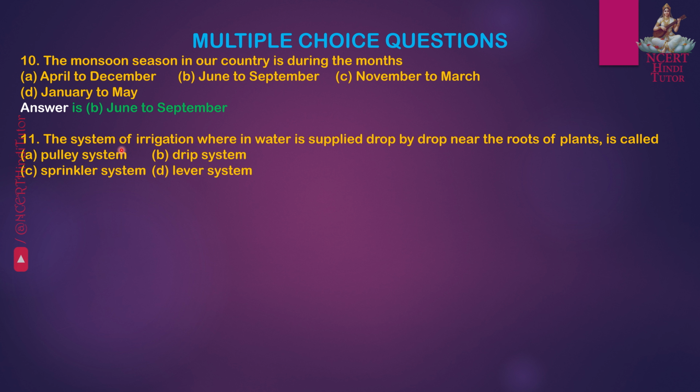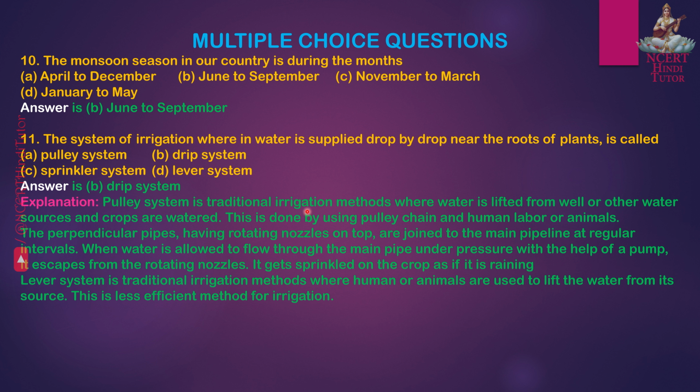Question 11. The system of irrigation wherein water is supplied drop by drop near the roots of plants is called. Answer B. Drip system. Pulley system is traditional irrigation methods where water is lifted from well or other water sources and crops are watered. This is done by using pulley chain and human labor or animals.